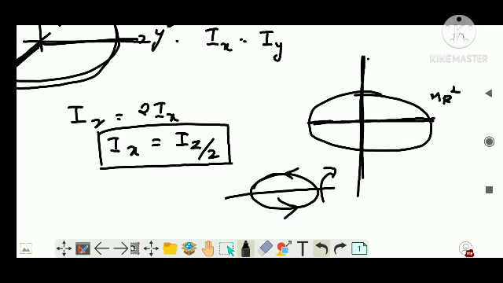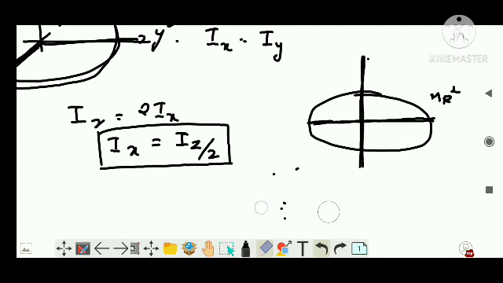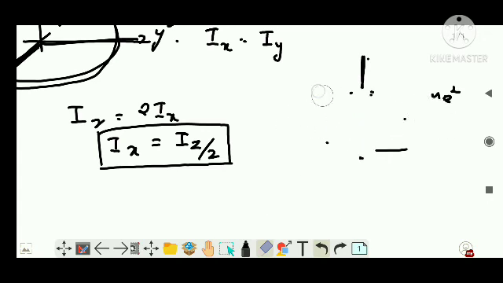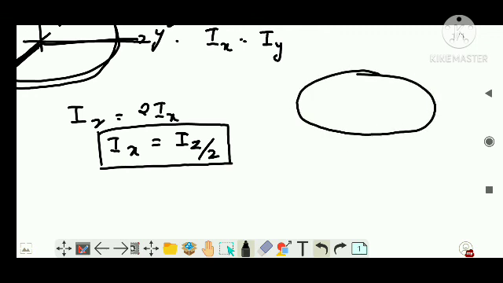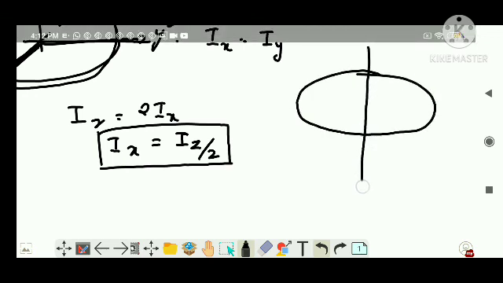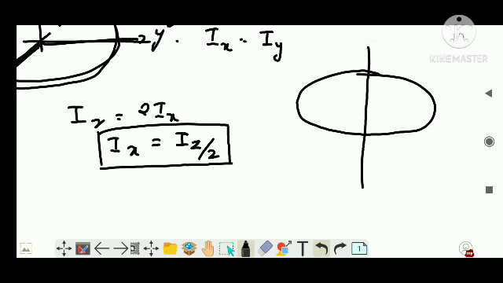I am redrawing because it is very difficult to understand by drawing. Remember, if this is the ring and you have a pen through the center of the ring, the ring rotates like this. So this becomes the axis of rotation. At that time the moment of inertia is mr squared.